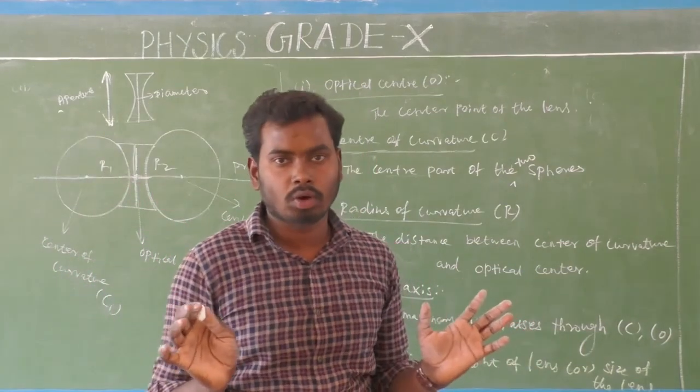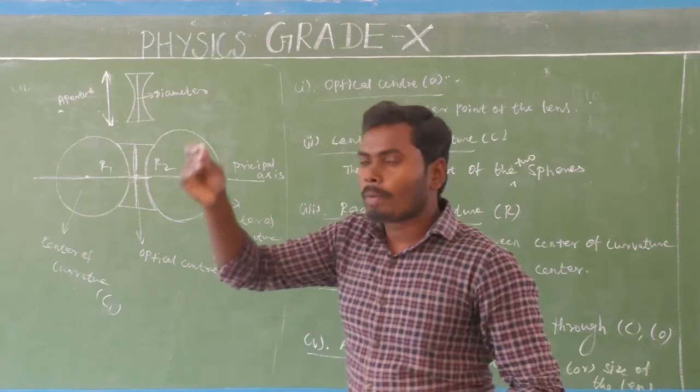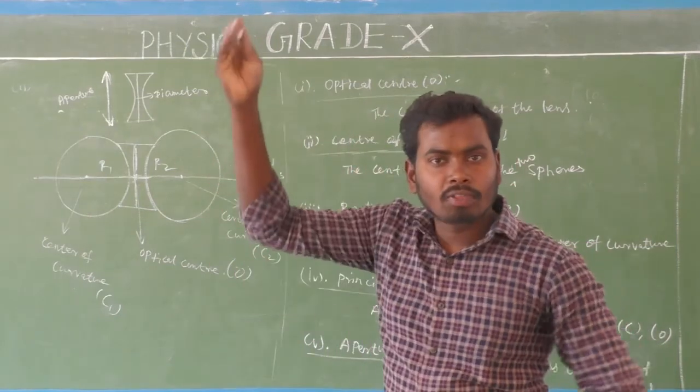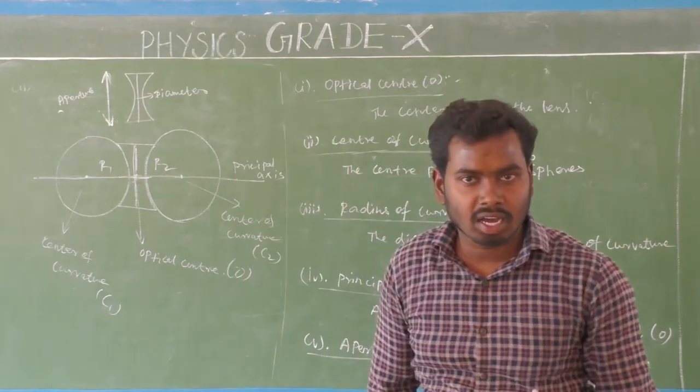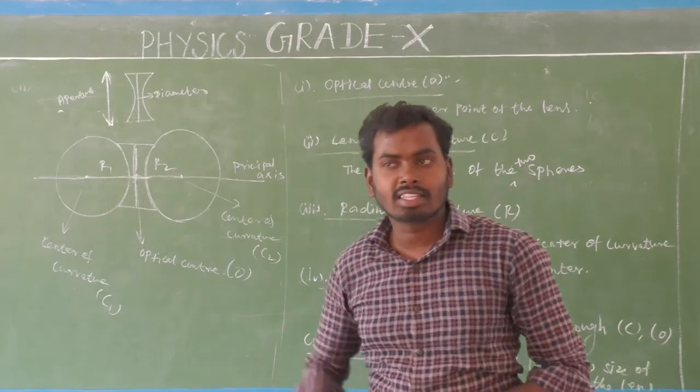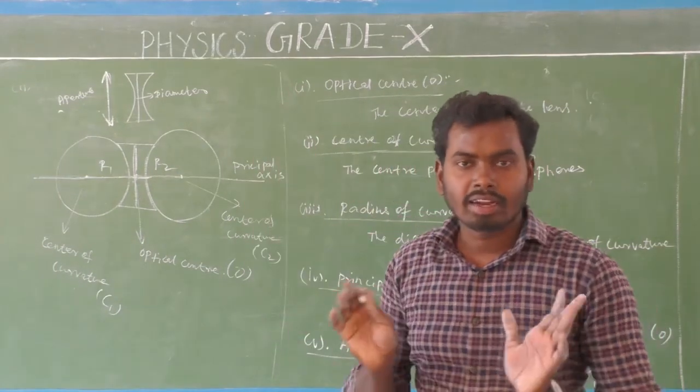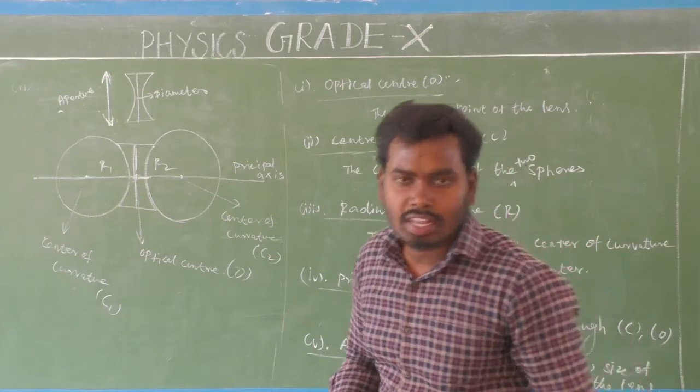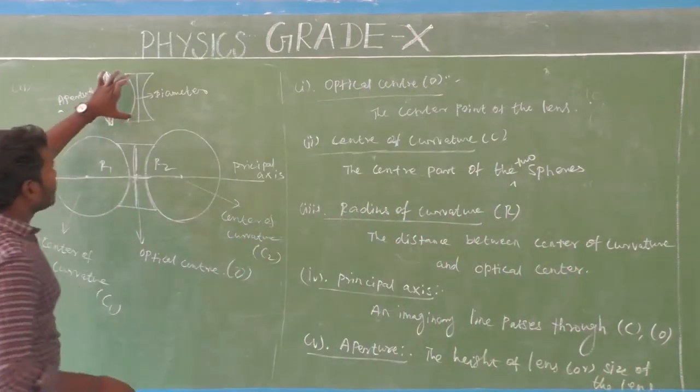It's a very important one. Okay, so aperture is very important. Aperture means nothing but, what is that? The height of the concave lens, that is aperture. Or otherwise we can say that is the size of the concave lens, that is aperture. So aperture is mostly represented by its diameter.